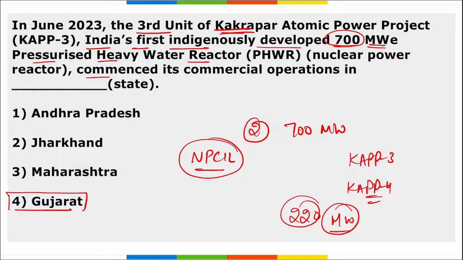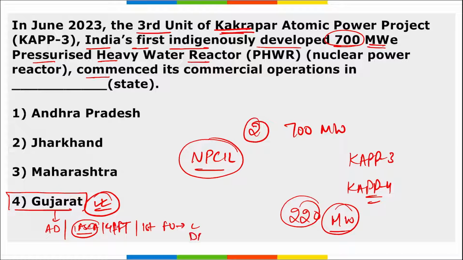It is built by NPCIL, that is Nuclear Power Corporation of India Limited, right? So where is this located? It has started its commercial operation in the state of Gujarat. In Gujarat only, artificial diamond manufacturing is there. Then IFSCA is there, GIFT city is there, IFSCA is in the GIFT city. Then here only, remember, the first foreign university will be setting up its campus in GIFT city, that is Deakin University of Australia, right?